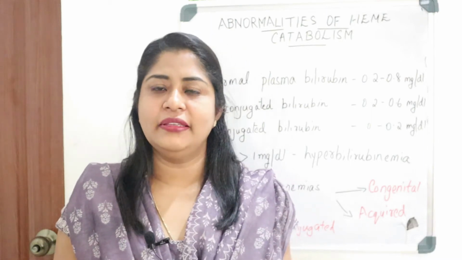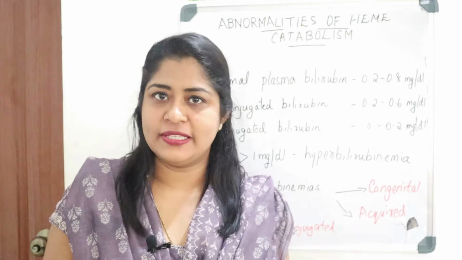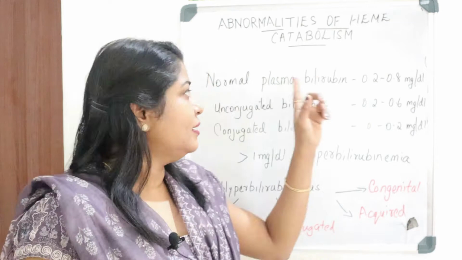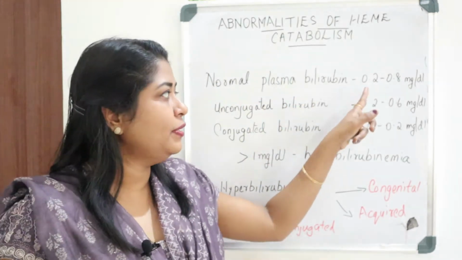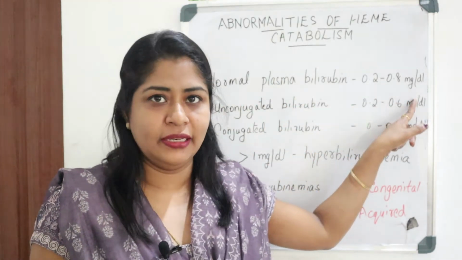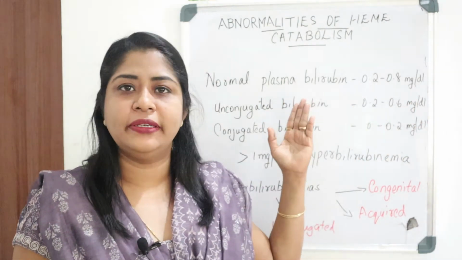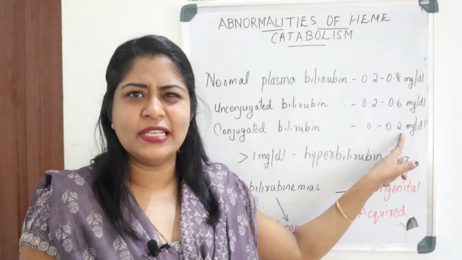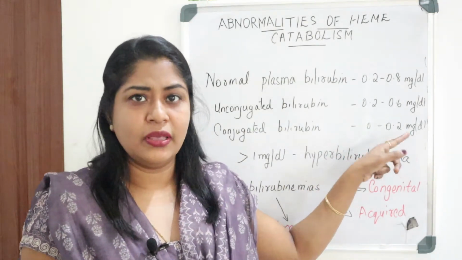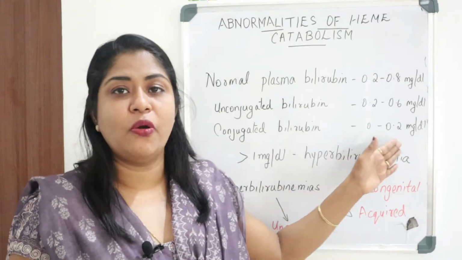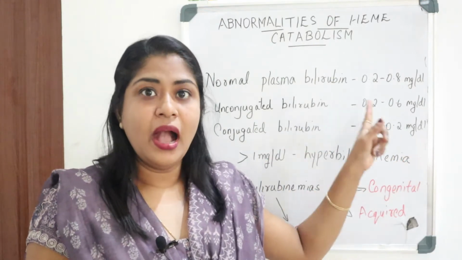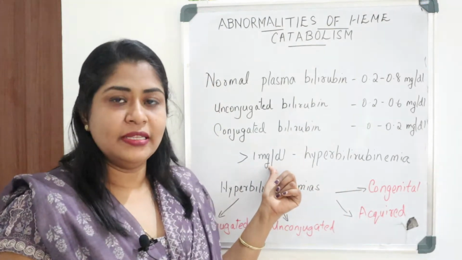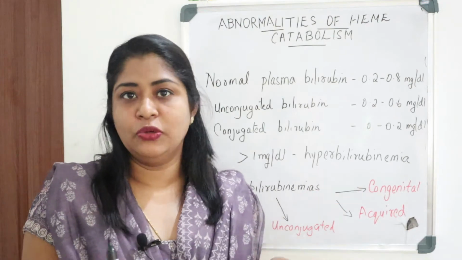Today I am going to deal with abnormalities of heme catabolism, or more specifically, jaundice. Before that, we know the normal plasma bilirubin level is 0.2 to 0.8 milligram per deciliter, and that includes unconjugated and conjugated bilirubin. Unconjugated bilirubin level is 0.2 to 0.6 milligram per deciliter, whereas the conjugated is 0 to 0.2 milligram per deciliter. And if the blood bilirubin level exceeds 1 milligram per deciliter, then we call it hyperbilirubinemia.